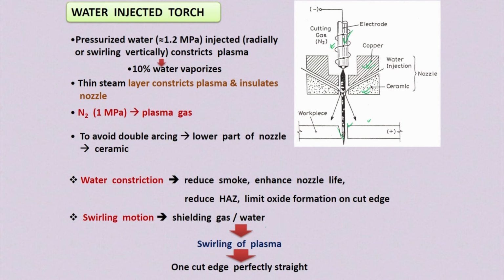Because of this swirling motion, it generates a higher shielding gas or water environment there, and swirling of plasma. So here one cartridge is perfectly straight because of the swirling motion of the water.